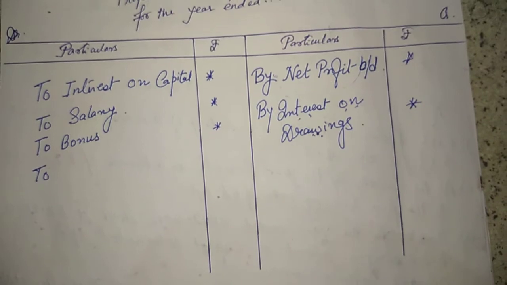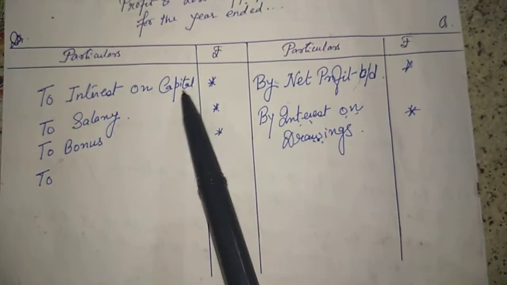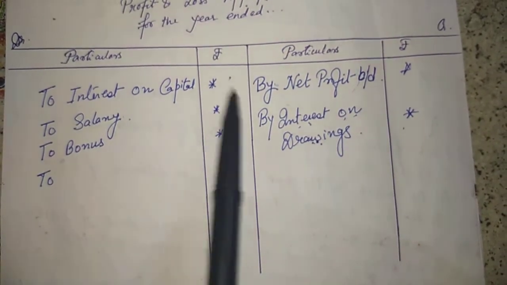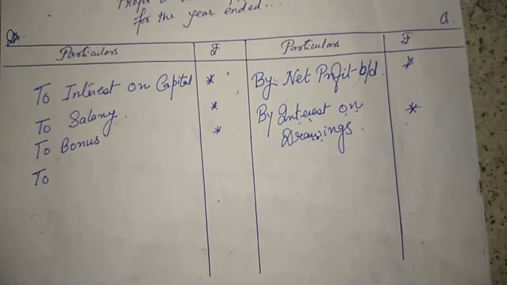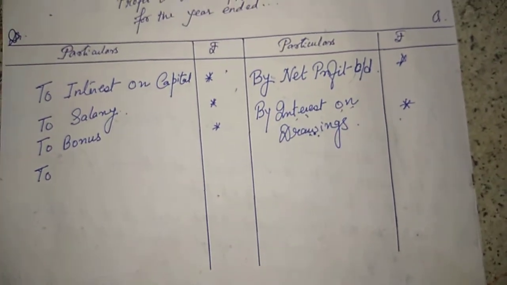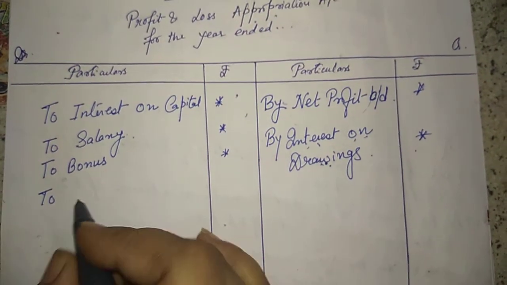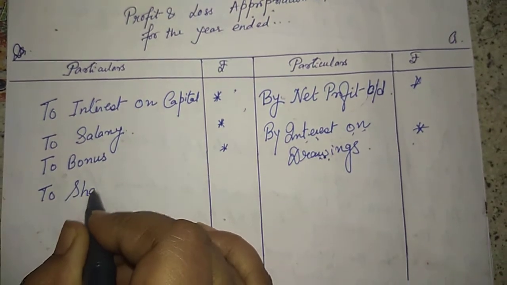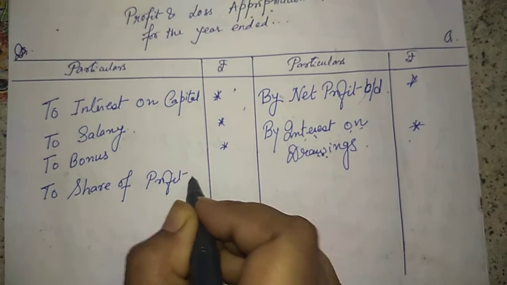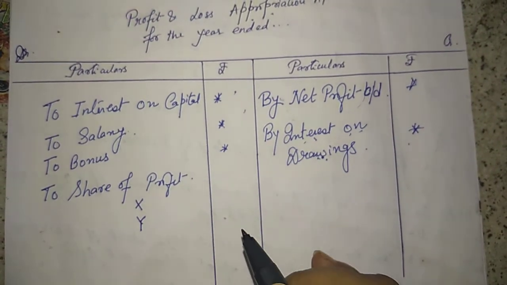Fine. So here I have net profit, I have interest on drawings that I have collected, I have paid interest on capital to partners, I paid them salary, I paid them bonus. And what is remaining? The portion that is remaining is the share of profit. And this profit is to be shared among the partners.